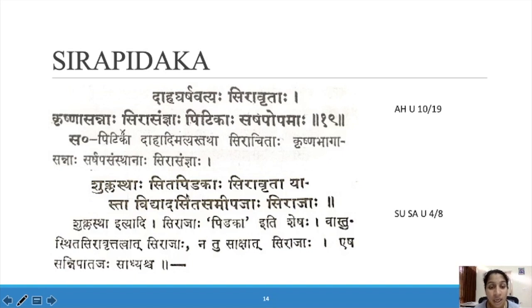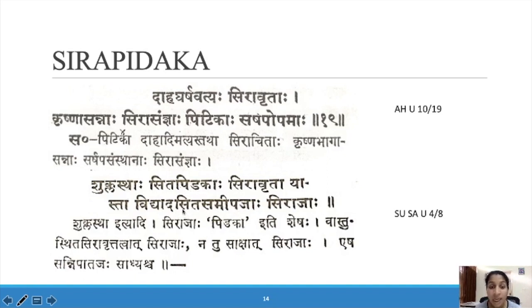Next comes according to Sushruta Samhita. Shuklastaha Siddha Pitakaha Siravrita Yasta Vidyad Asida Samipajaha Sirajaha. Here Acharya Susruta is mentioning Asida Samipajaha, near the Krishna Mandala, Shuklastaha, in Shuklabhaga.